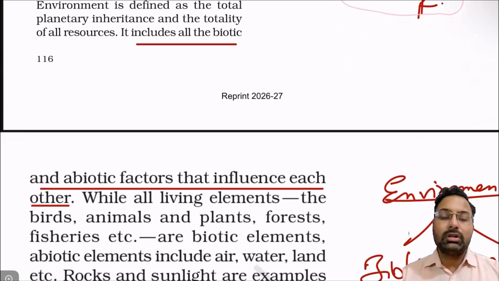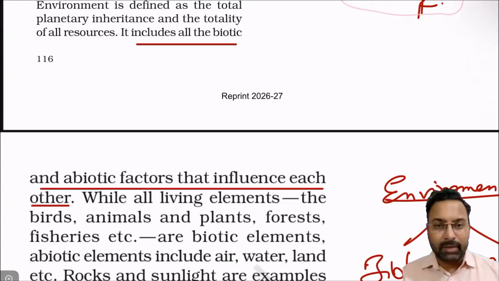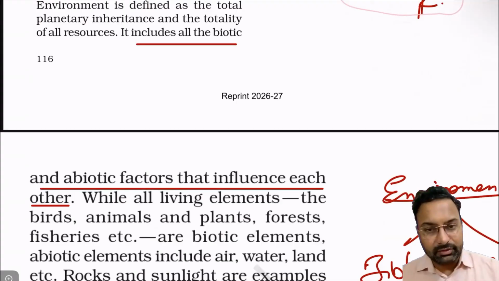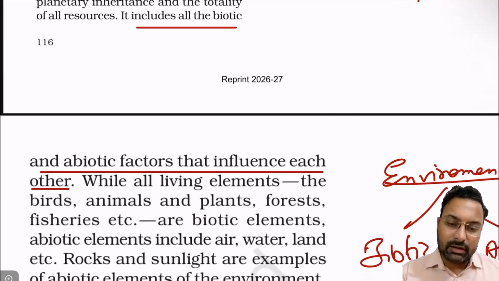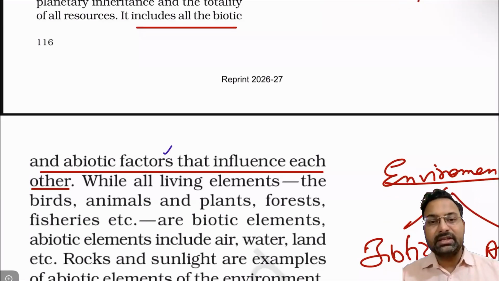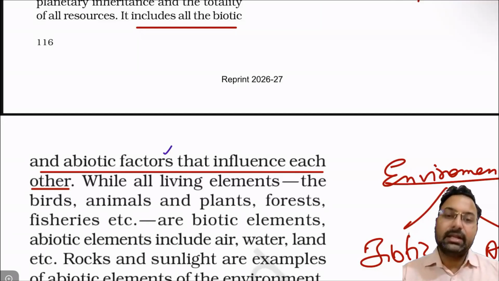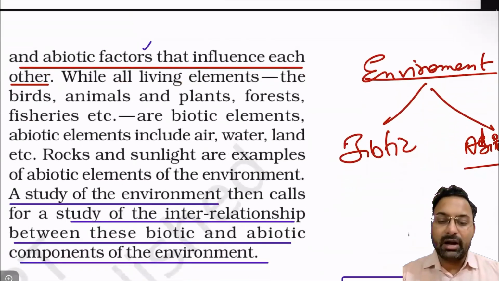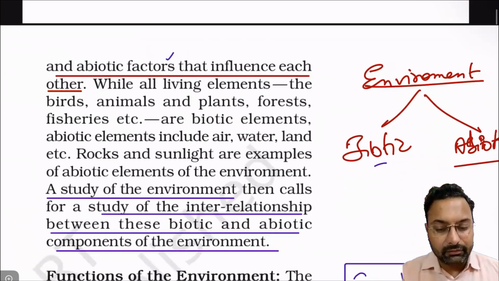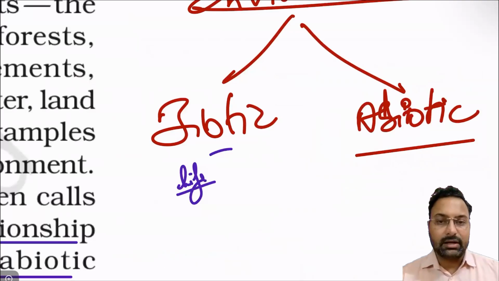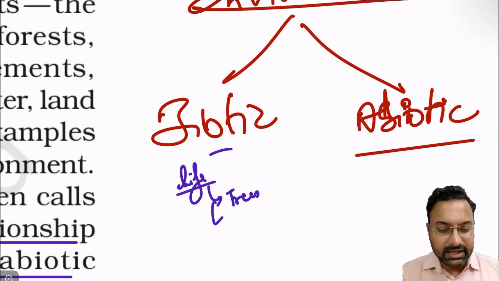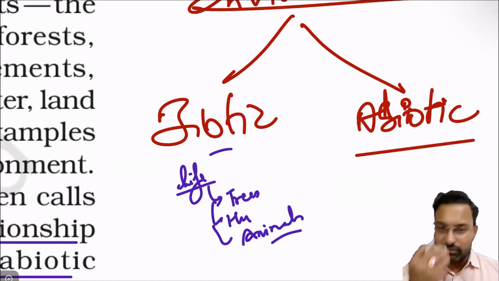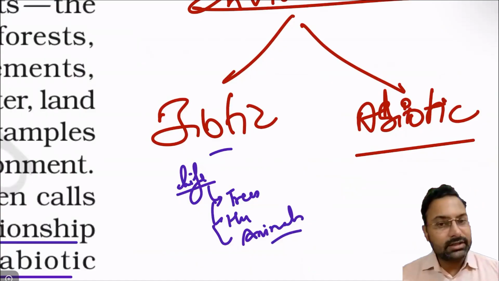So environment includes the sum total of the interactions between the biotic and abiotic spheres of life. If biotic and abiotic factors influence each other and interact with each other, then they create a basic environment. So what are biotic factors and what are abiotic? Biotic factors are those which have life, which live, or which move from one place to another. So they can be trees, humans, animals, birds, etc. Everything which has life in it is biotic.